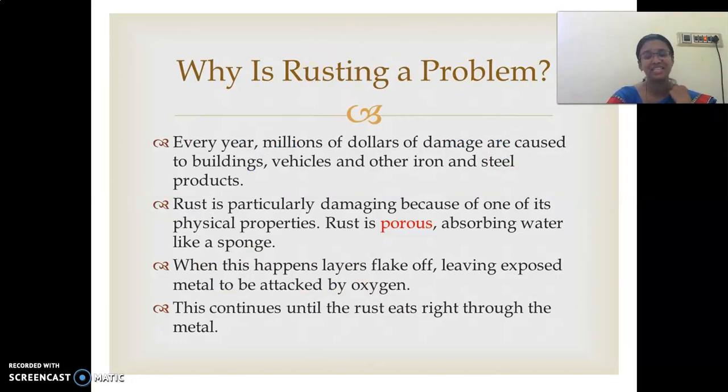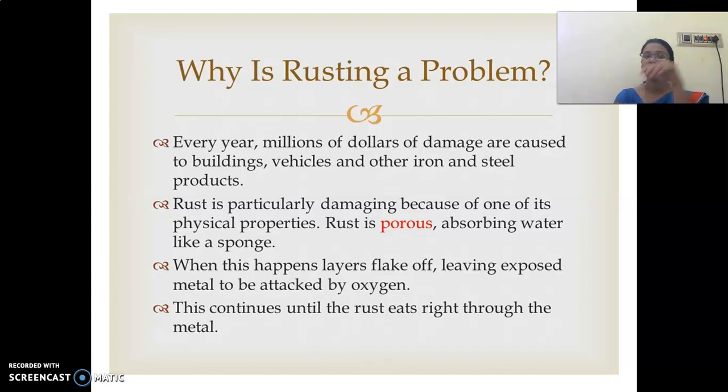What are all the problems in rusting? Shall we see that? Every year, millions of dollars of damage are caused to buildings, vehicles and other iron and steel products. Yes or no, children? In the environment, oxygen is there, air content is there and iron is also there. So the reaction takes place and rusting occurs. Every year, people face losses due to this. If there is a gate in your house, what would happen? It would have rusted. It is a loss for you or not?